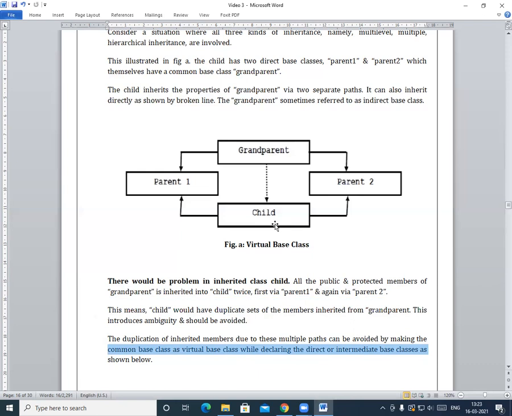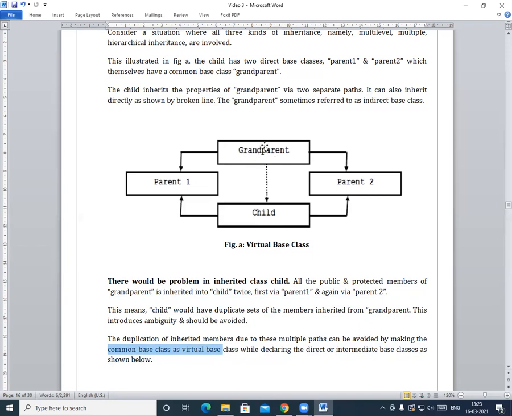So in order to avoid that confusion, we must consider the common base class as a virtual base class. Here the grandparent is the common base class.